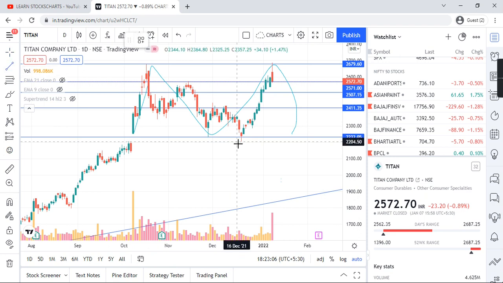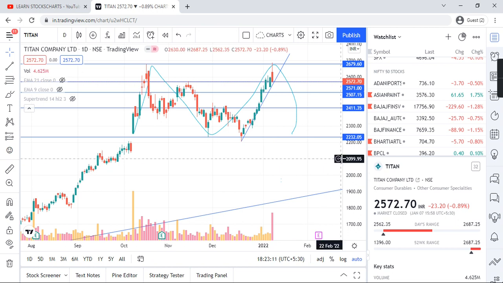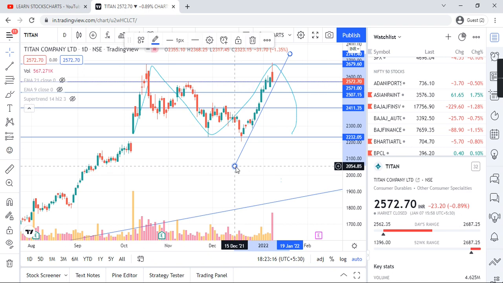Along with that there is a trend line, this one. This is on the daily chart, and if this trend line breaks, then definitely a downfall.